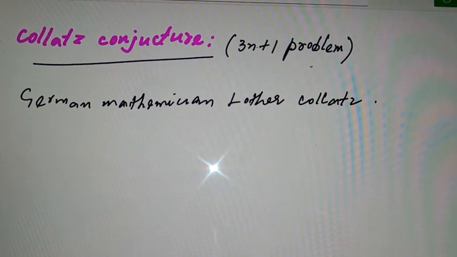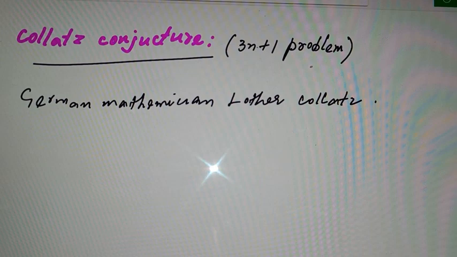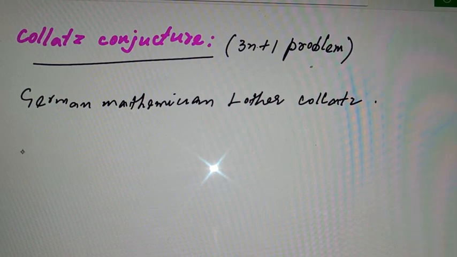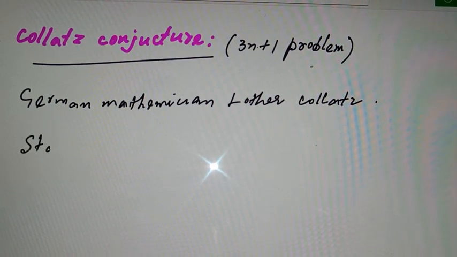What is it all about? Basically, nobody has been able to actually prove this observation till now. It's actually a process that starts with taking any whole number. So what's the process? Start with any whole number.